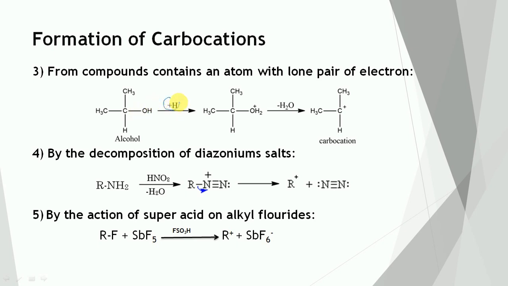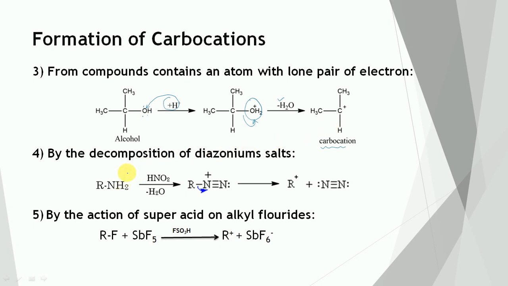Alcohol will undergo protonation. The H plus ion will attack this oxygen-rich center, which has two lone pairs of electrons. So first of all, this protonated alcohol will be formed, and finally it can lose 1 mole of water and the carbocation will be generated.